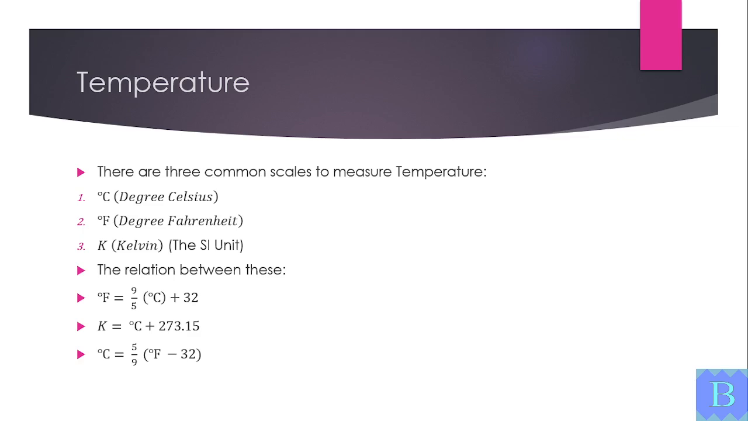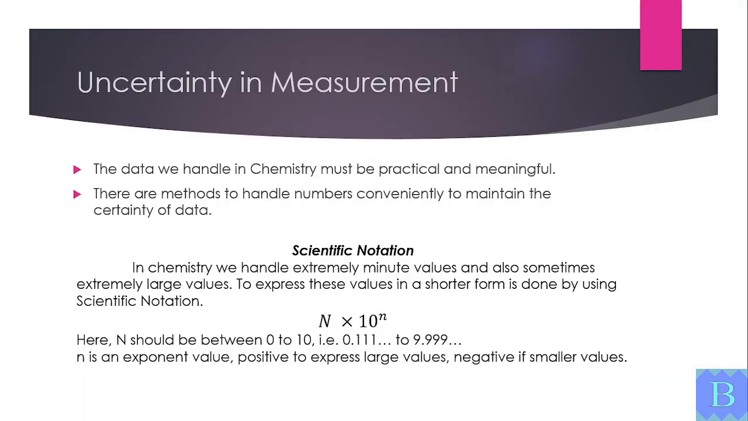In chemistry, we deal with very large or very small numbers. To handle them, we use scientific notation. For example, 6.022 times 10 to the power 23 is Avogadro's number.